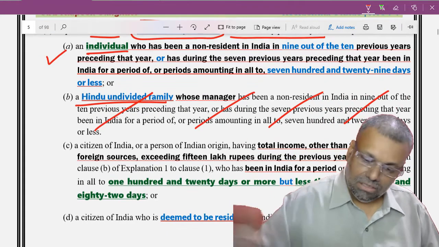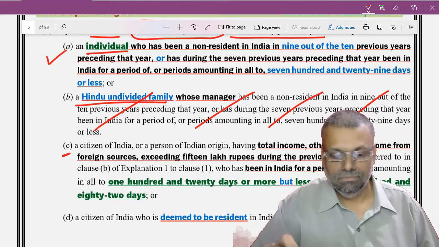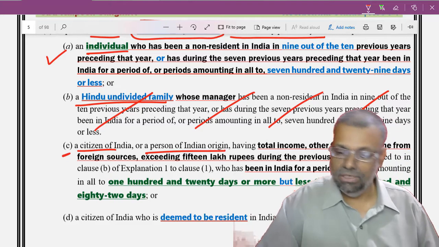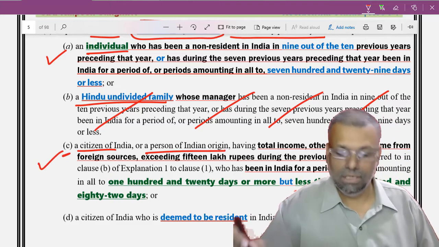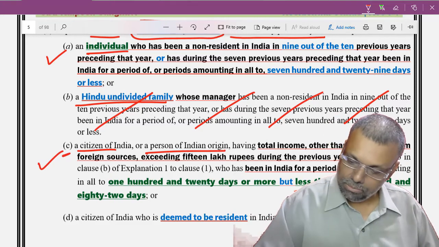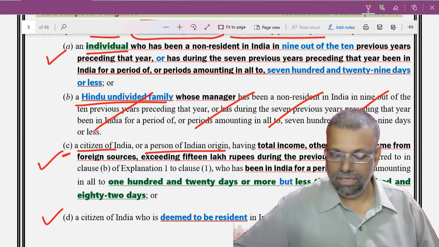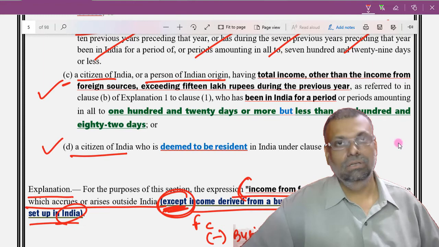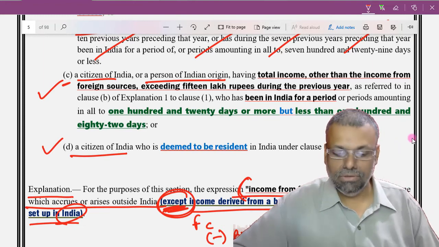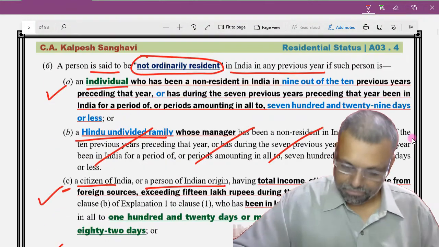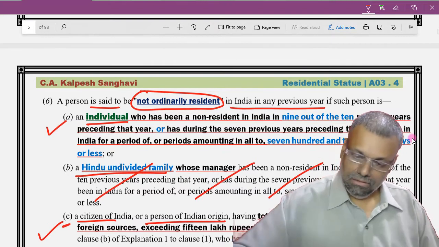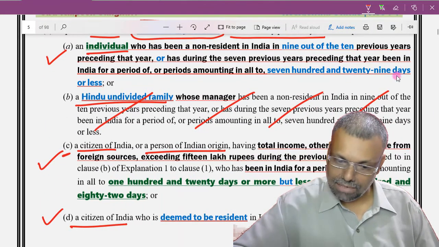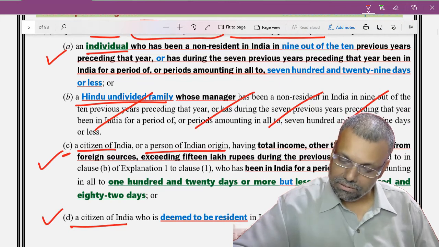Okay. Then 6(c). Okay, for citizens or persons of Indian origin. Okay, so this will be one of the conditions, or this particular condition which is D. Citizens of India. Okay, this is one of the conditions. This is what we have to test. Okay, now this 6(6)(a), C and D, I have already converted in our format here.